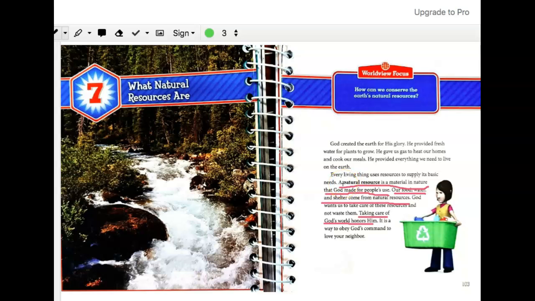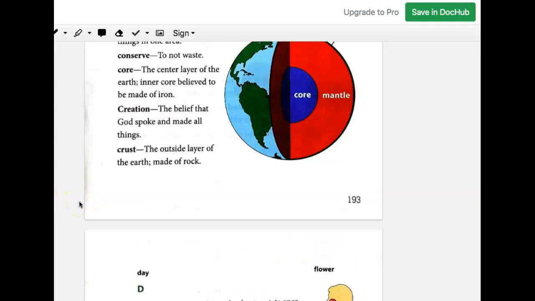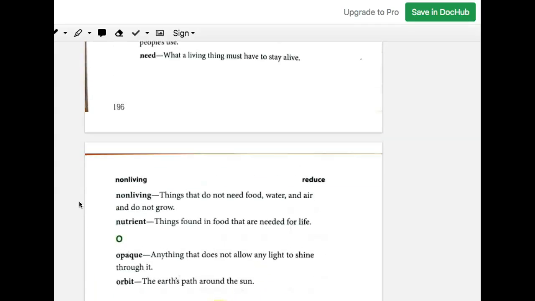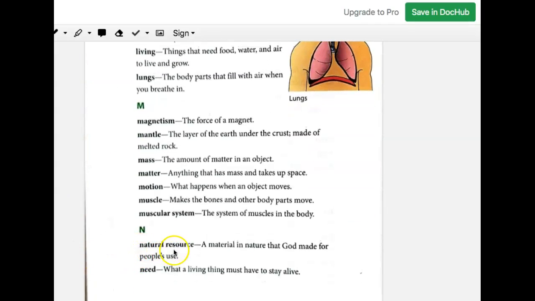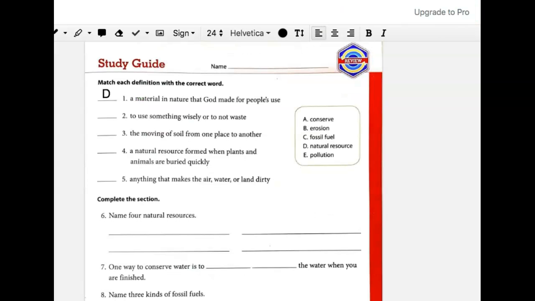You can also use your glossary and go down to the word natural resource, and it says a material in nature that God made for people's use. So for number 1, you're going to write down D for natural resource. Finish the rest on your own.